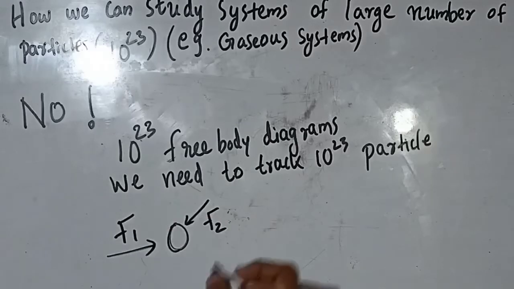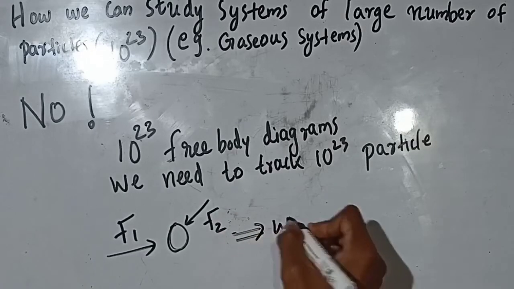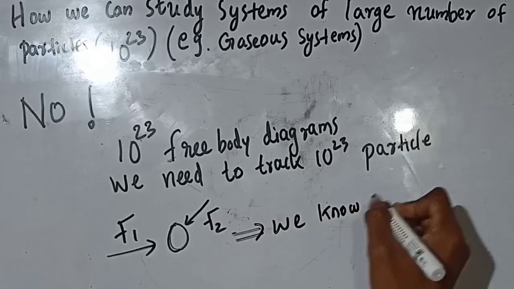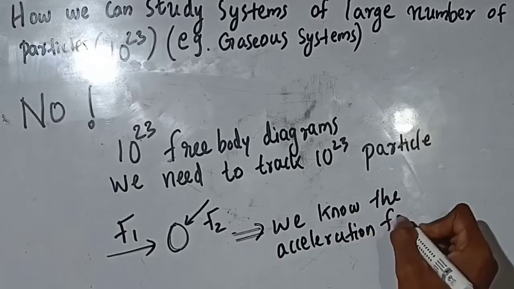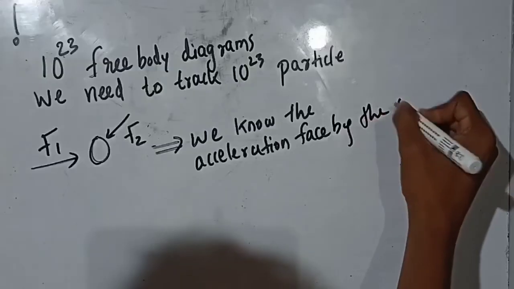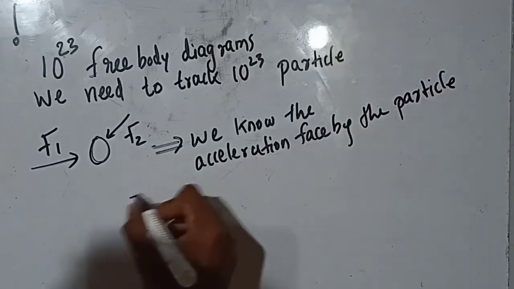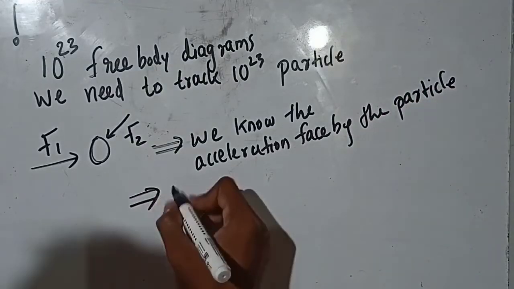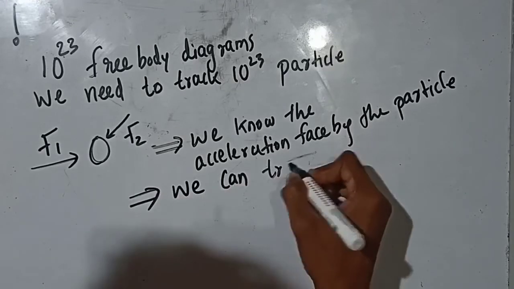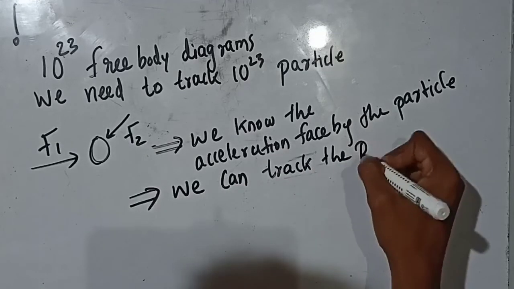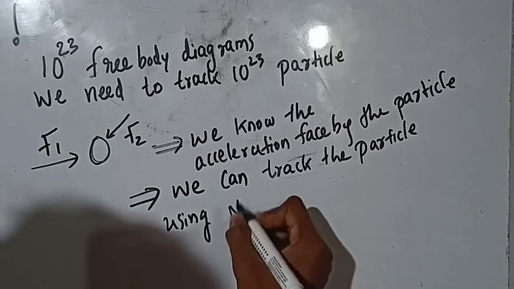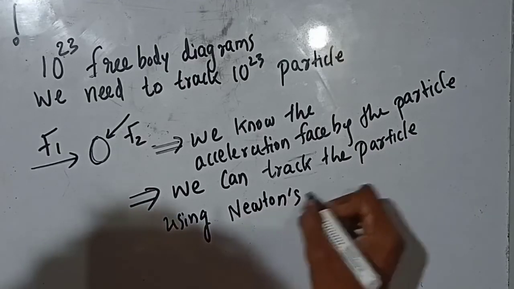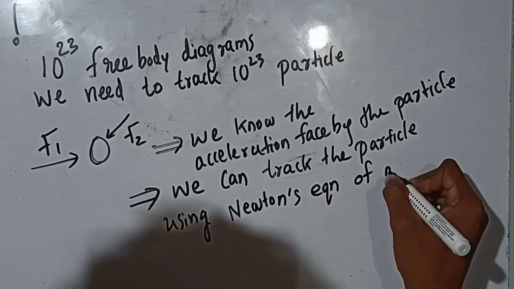Let me draw a free body diagram of a single particle from these 10 raised to 23 particles. Let F1 and F2 be the forces acting on this single particle. If we know about the forces acting on a single particle, we know the acceleration faced by that particle. If we know the acceleration, we can track that particle using Newton's equations of motion. We all know Newton's equations of motion. What are they?